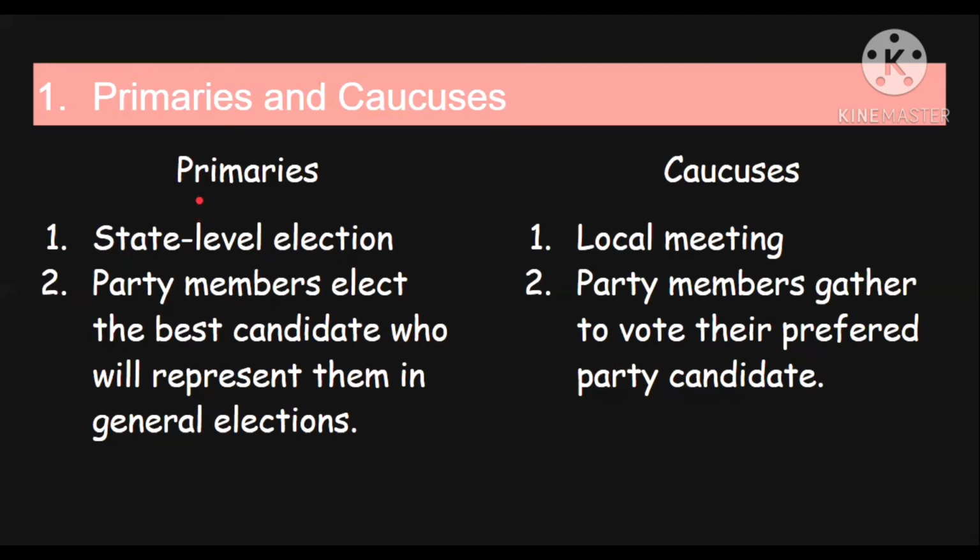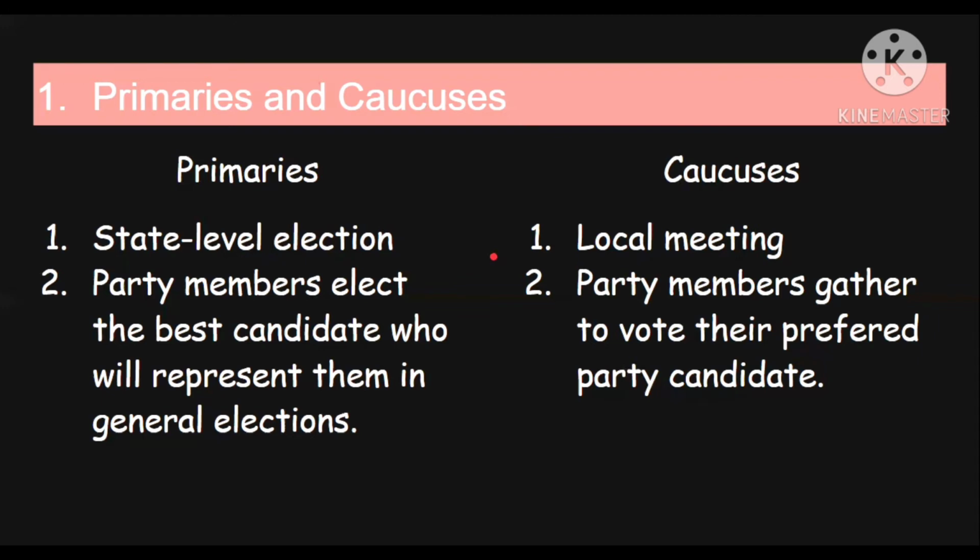But the only difference between a primary election and caucuses is that in a primary election, they elect a representative directly of their choice. But in caucuses, a private meeting is held and through that meeting, a representative is elected. And the elected representative from either of these processes will be the nominee for the presidential election.